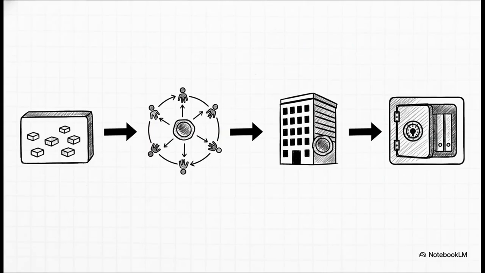A file's journey through the CDE is strictly gated through 4 distinct states. First, it starts in the Work in Progress, or WIP state. This is your internal sandbox where task teams iterate freely, hidden from everyone else. Once it's internally approved, it moves to the Shared state. This is where information is passed around for multidisciplinary coordination, but, and this is absolutely crucial, it is not yet authorized for construction. Only after formal authorization by the lead appointed party does it move into the Published state, becoming legally binding data ready for the site. Finally, whenever a document updates, the old version drops into the Archived state. This creates a flawless historical audit trail, which is an absolute lifesaver for lessons learned or resolving any legal disputes down the line.